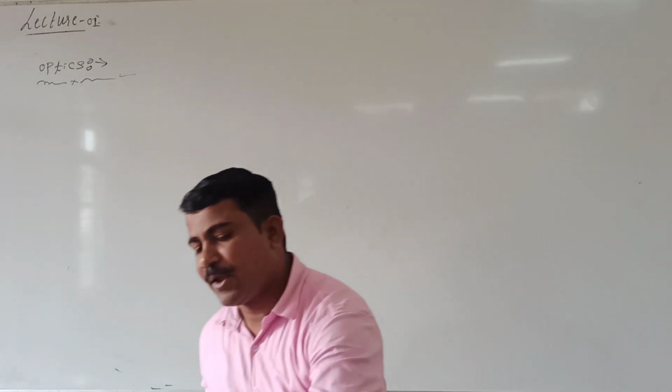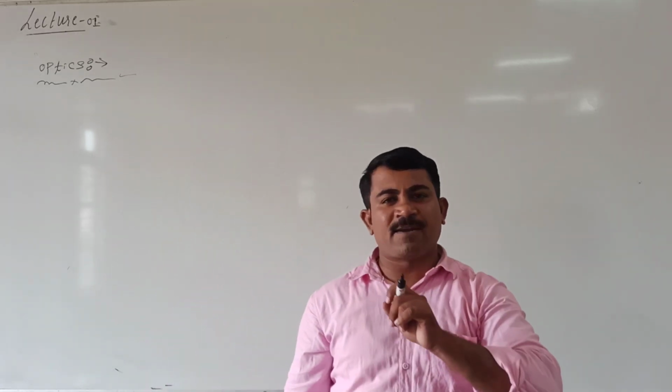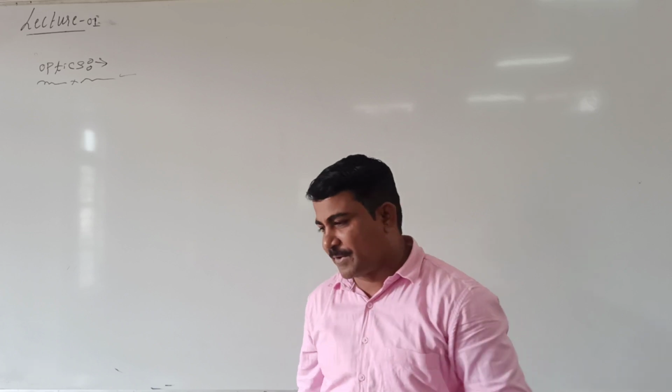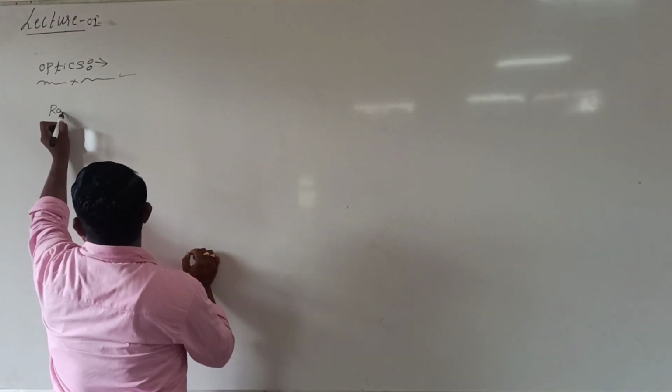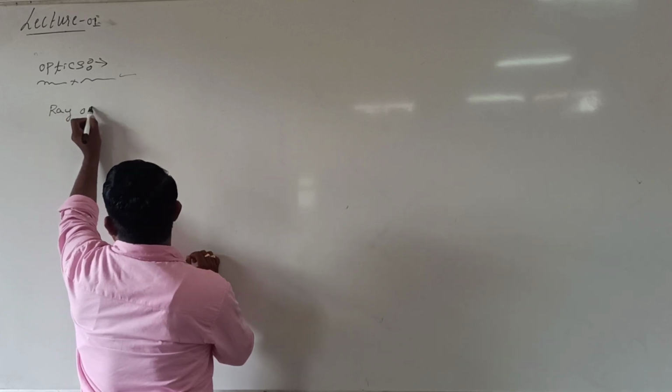Next one is how the light ray can be represented, how the beam of light can be represented. Ray of light.